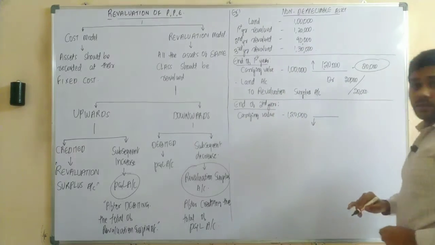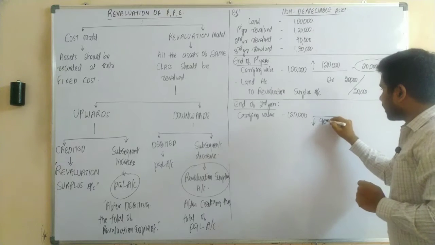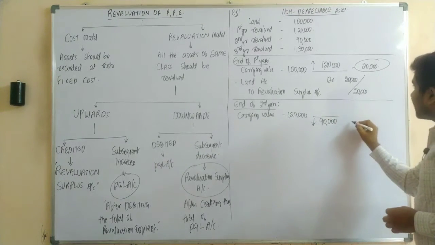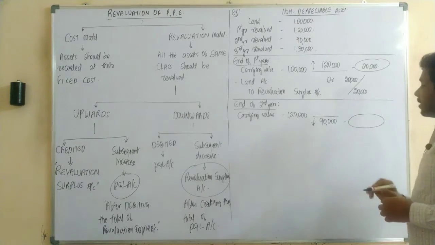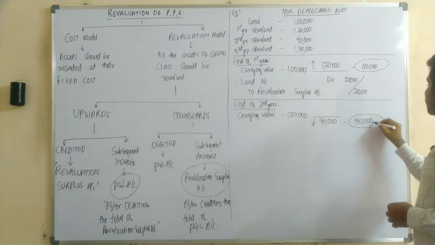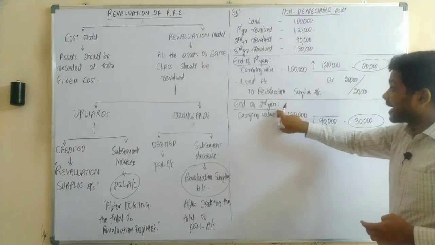Downwards. It was revalued downwards. So how much was it revalued? It was revalued at 90,000 rupees. So in that case, the difference would be 30,000 rupees. Yes or no?